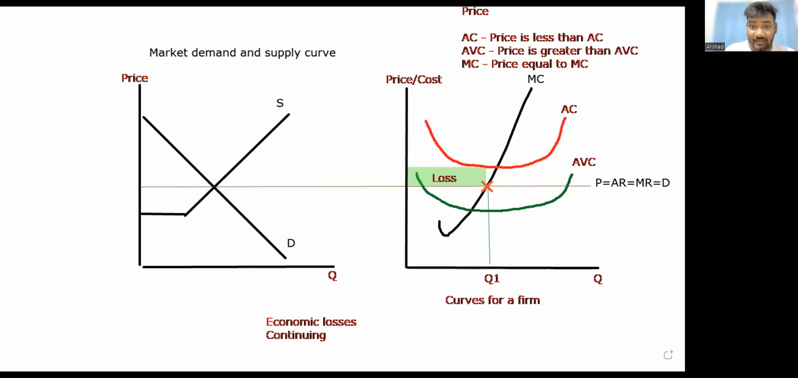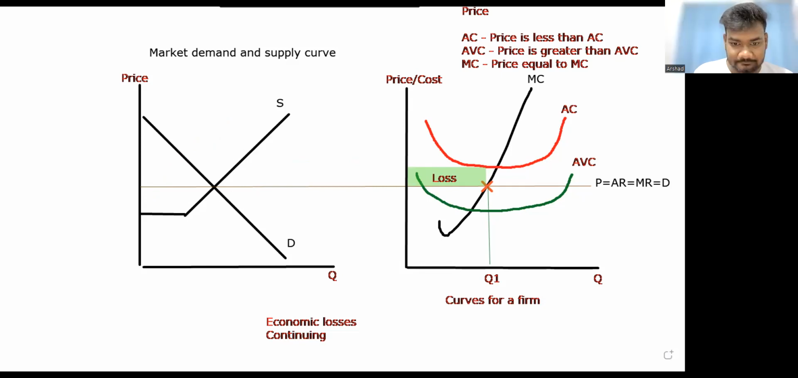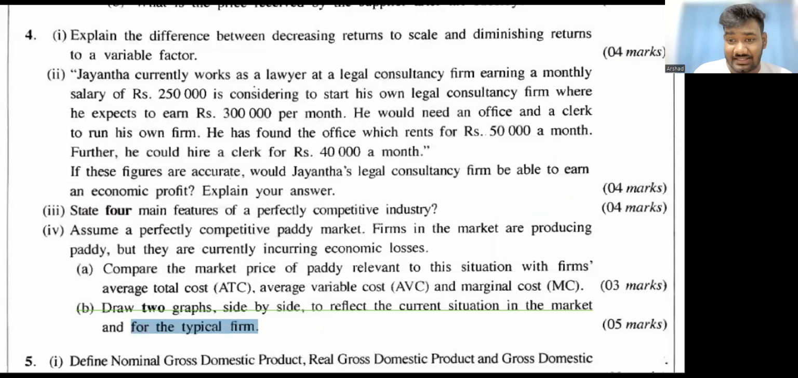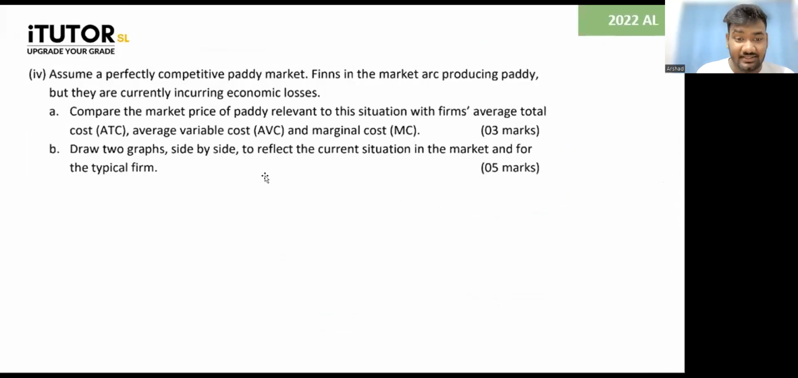Okay, so let me come back to the paper. Right, interesting question. Is that okay, guys? See, draw two graphs side by side, market and for the firm. So market and for the firm, both the graphs. Not hard. If you learn the unit, it's okay. I think it's an easy 8 mark to get though. It's not that hard of an 8 mark to get. Is that okay, guys? That's the end of the unit 4 past papers.